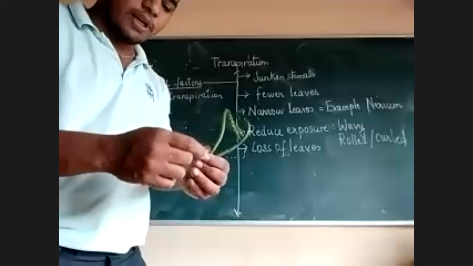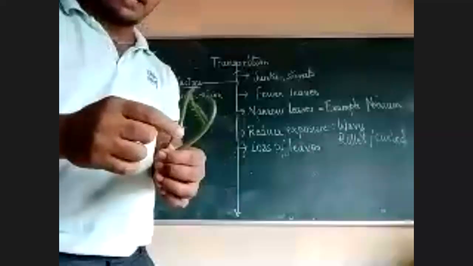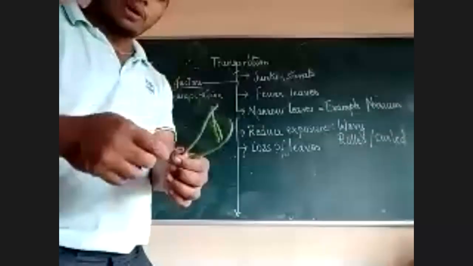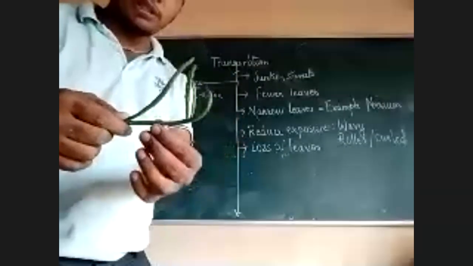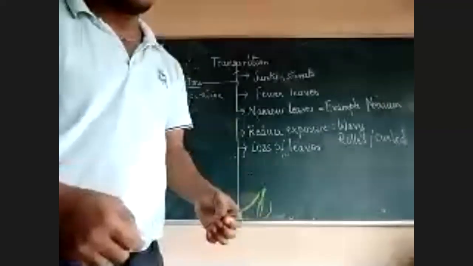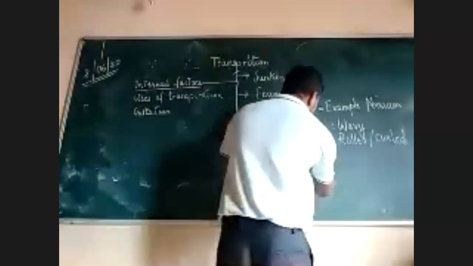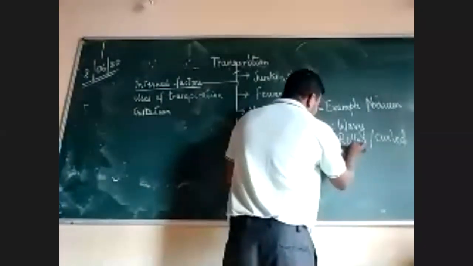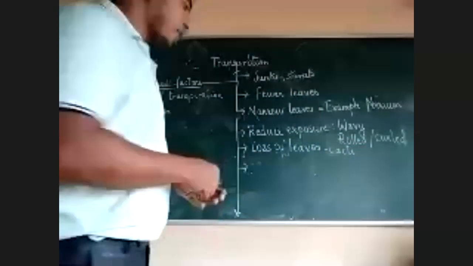This is for the process of photosynthesis. Actually, the process of photosynthesis is carried out by the leaves, but in the case of cactus, there are no leaves. They are given up, and the process of photosynthesis is conducted by the stem. The stem turns green because of chlorophyll. So you can write the example of loss of leaves as cacti, and the last one is thick cuticle.